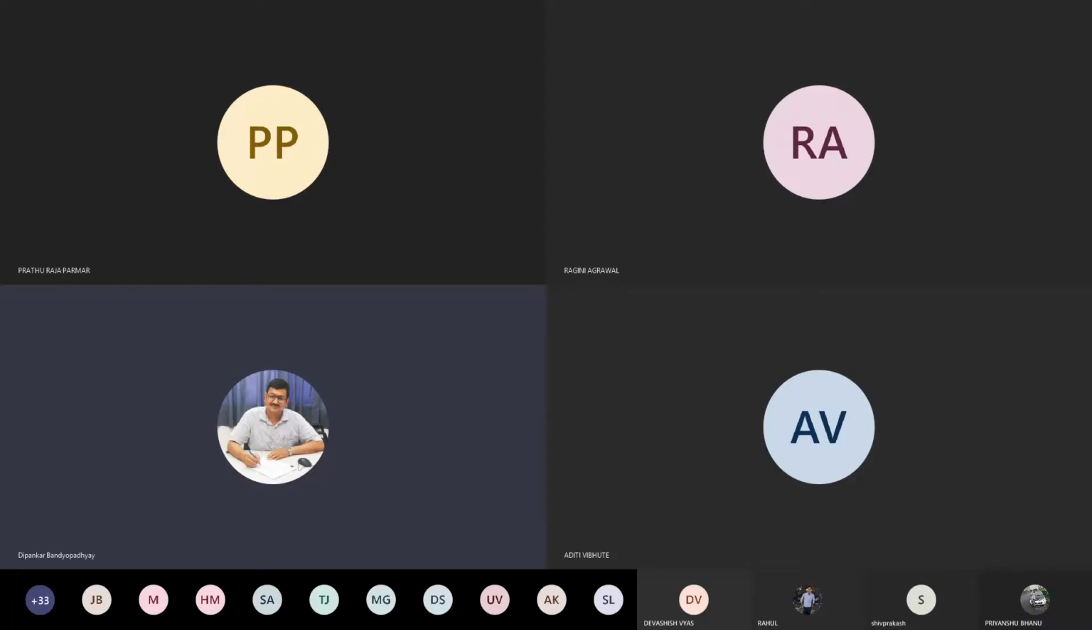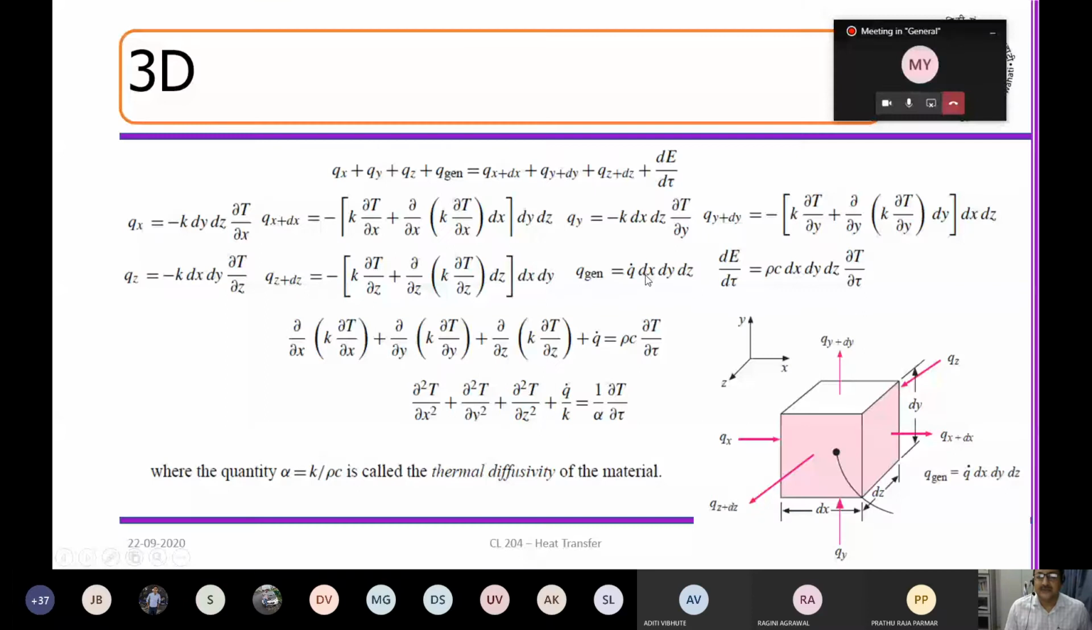Now I have dx, dy, dz as the volume. So q dot into dx, dy, dz. Change of internal energy is what? Rho c dx, dy, dz into dT by dt. Now if I add all the things, I get an equation which is del squared T by del x squared plus del squared T by del y squared plus del squared T by del z squared equal to q by k plus 1 by alpha del T by del t.